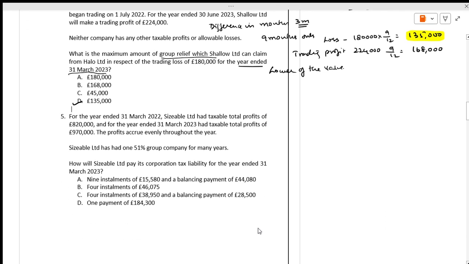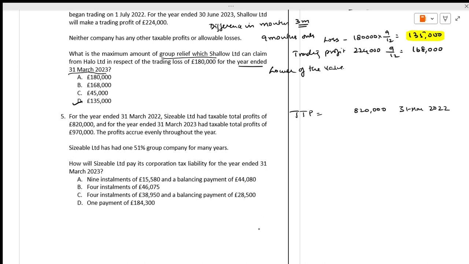For the year ended 31st March 2022, Sizable has taxable total profits (TTP) of 820.